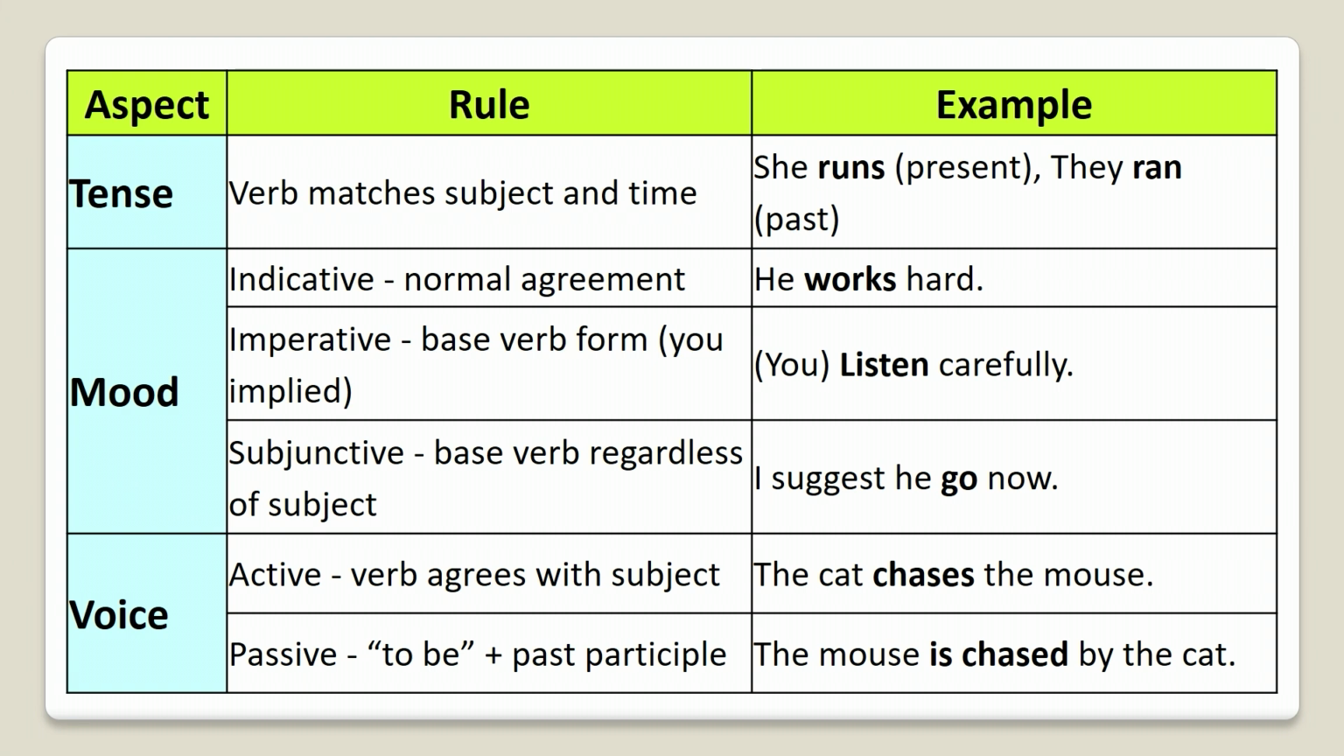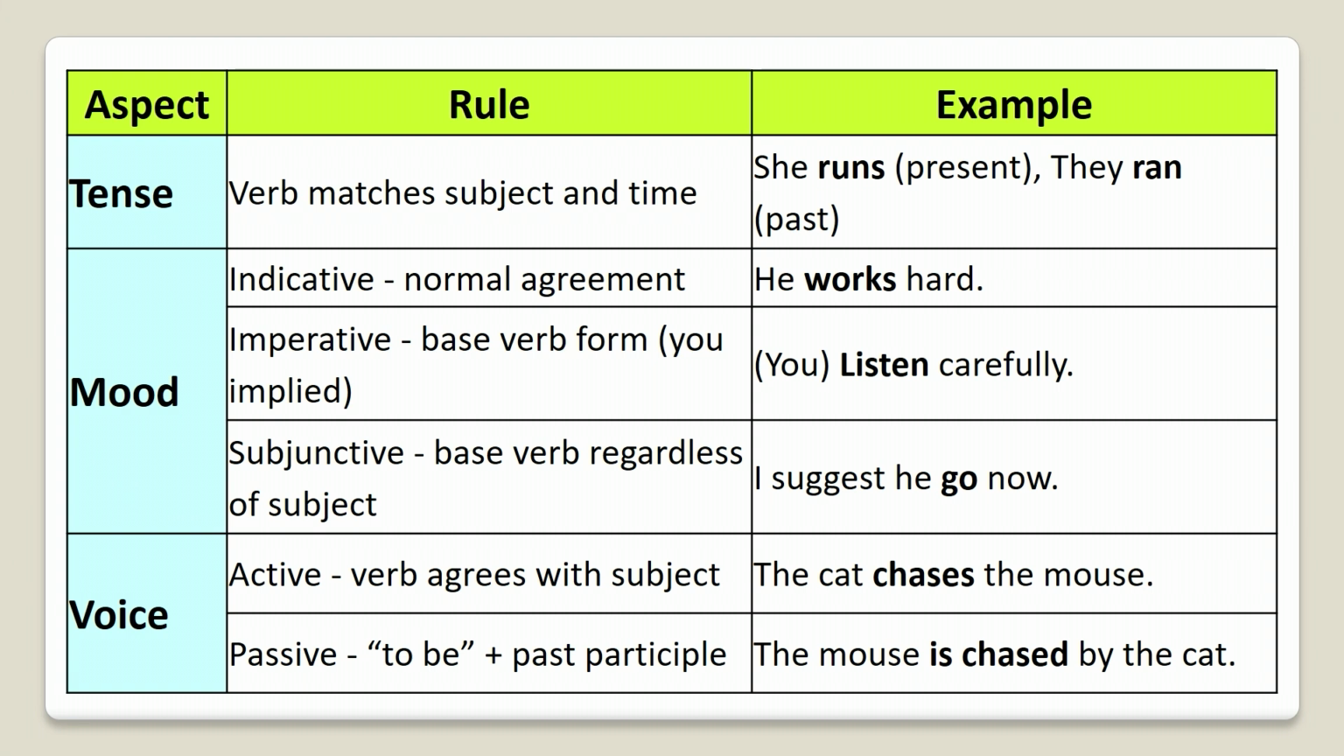Imperative: base verb form, with "you" implied. You listen carefully. Subjunctive: base verb regardless of subject. I suggest he go now. These are the different types of moods. Now we come to the voice, active and passive. Active: the verb agrees with the subject. Passive: "to be" and the past participle are used. The cat catches the mouse. The mouse is chased by the cat. So here the past participle was used, with "to be". In this way an active voice sentence is turned into passive voice.